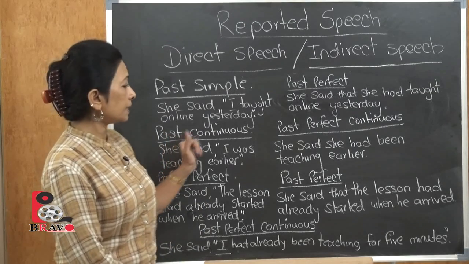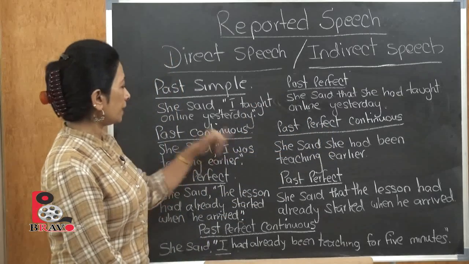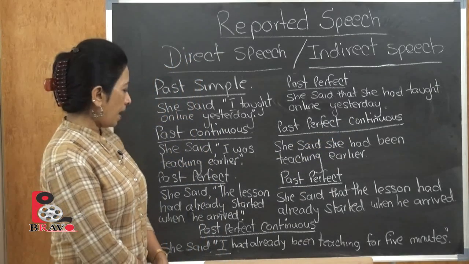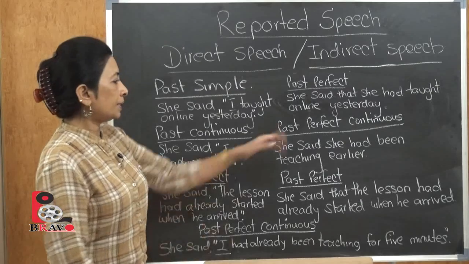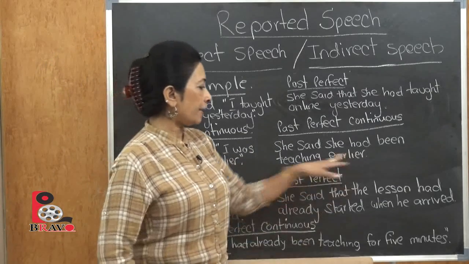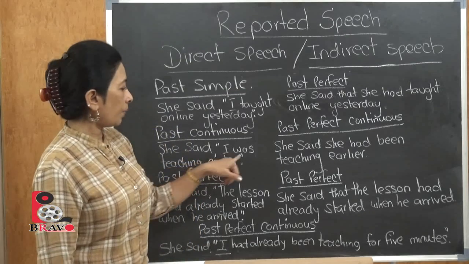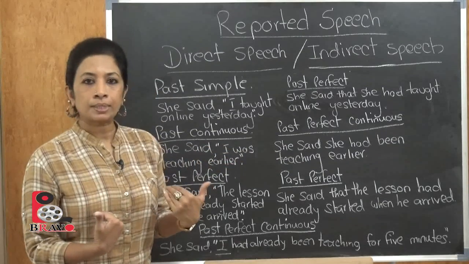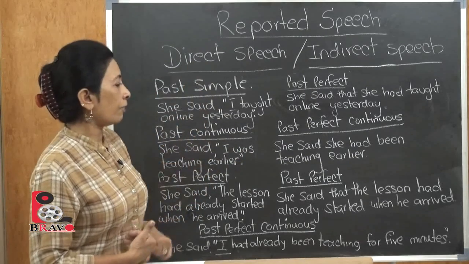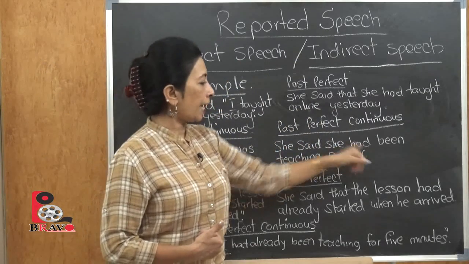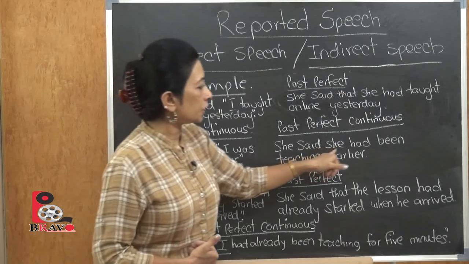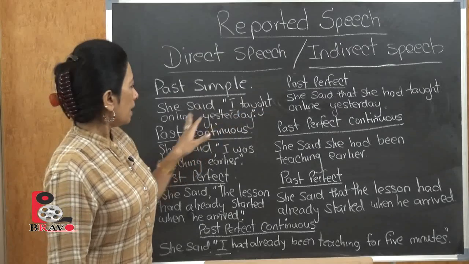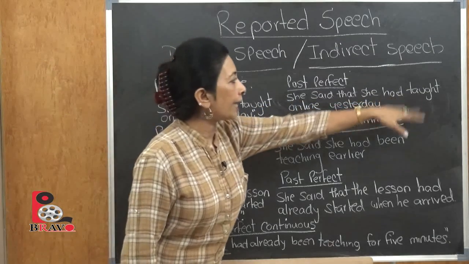We saw the present continuous that changed to past continuous before. Now here the past continuous will change to past perfect continuous. So she said, I was teaching earlier. Now when it changes to past perfect continuous, she said she had been teaching earlier. So you know where it's changing. The I was will become she had, because I was is the past continuous in the direct form. But the same thing indirectly will be she had, because it's a she who said. So obviously she said she had. So the I was will become she had here. And here also the same: I taught online yesterday, she said. Here she said that she had taught.